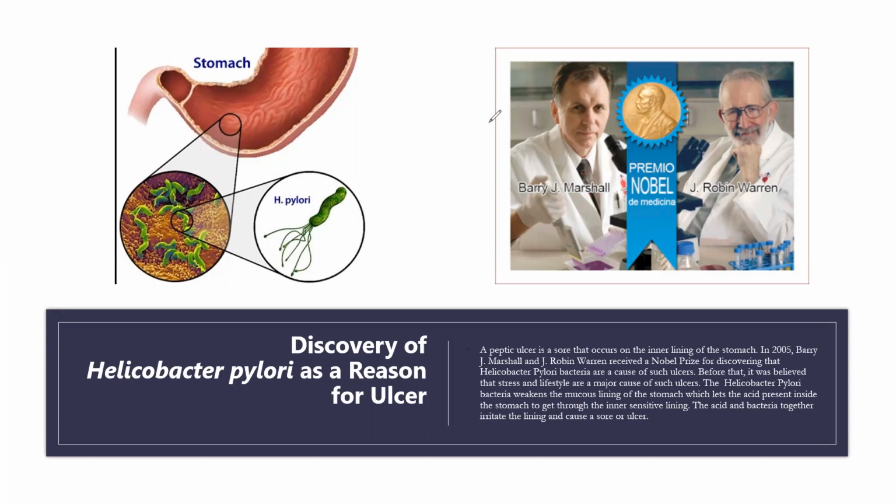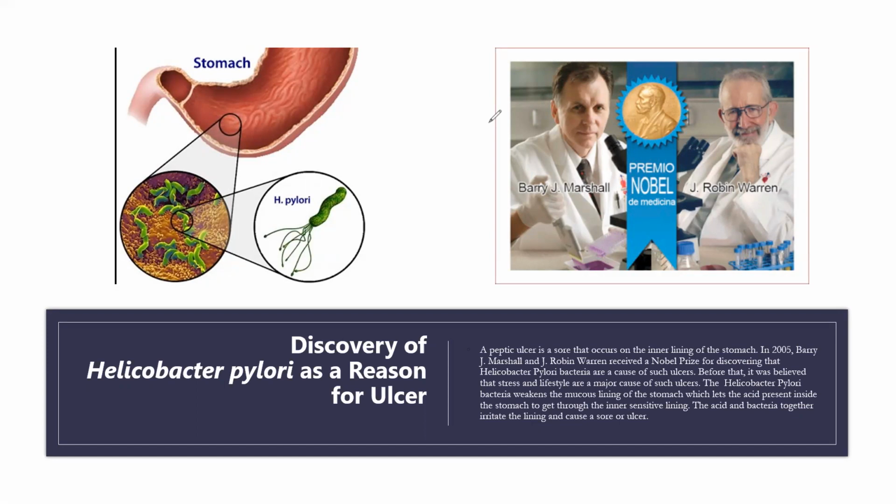The Helicobacter pylori bacteria weaken the mucous membrane in the stomach, which lets the acid present in our stomach get to the inner sensitive lining and damage it, and that leads to the formation of an ulcer in the stomach.